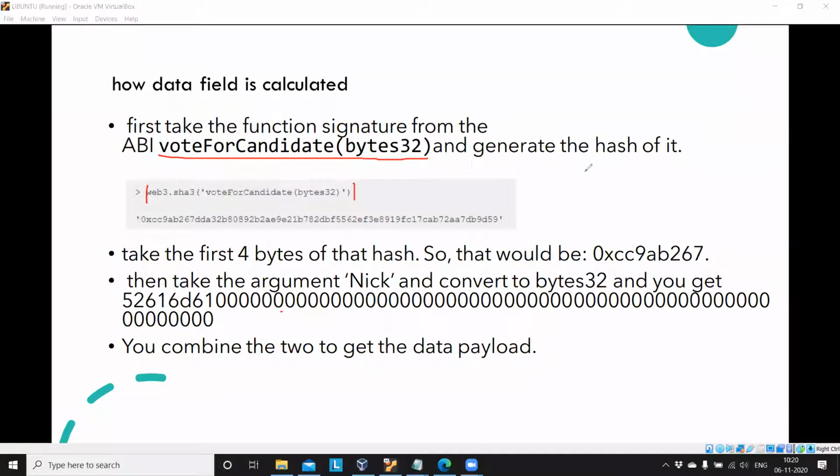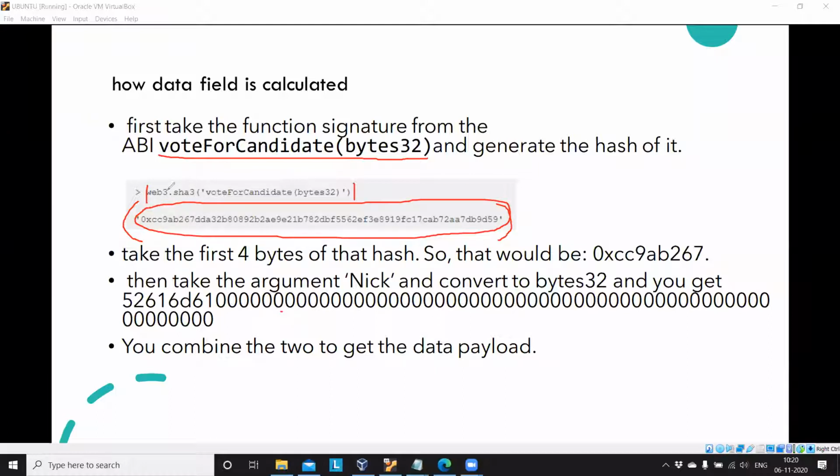You got it, guys? How is this data payload created? Anyone please respond. Sir, that initial value that we get is when we run web3.sha3 of voteForCandidate bytes32? Yes, sir. But this is not the address actually.